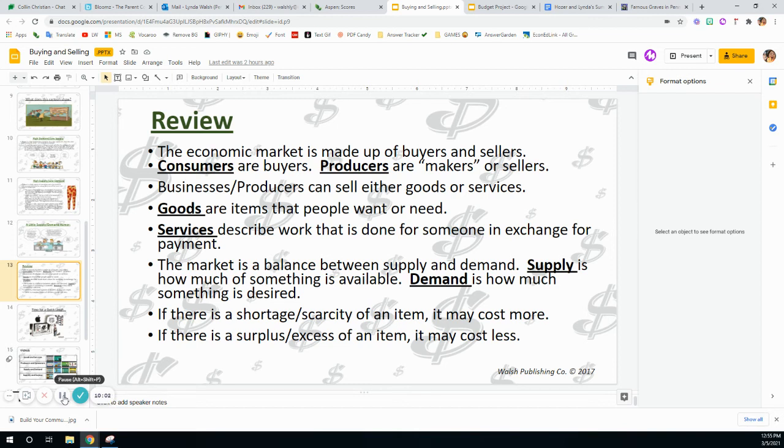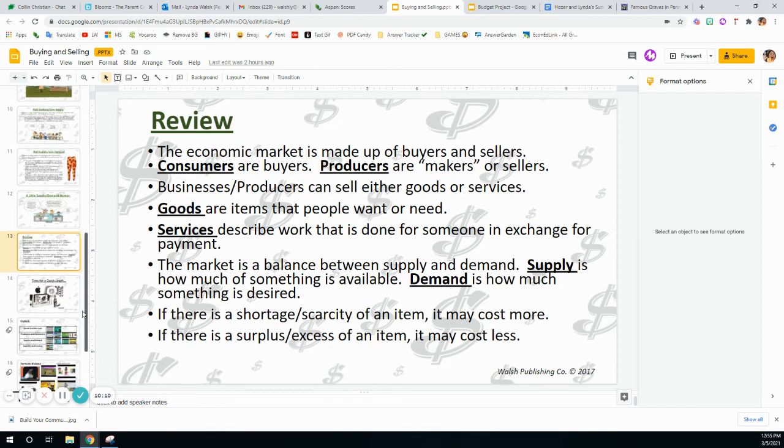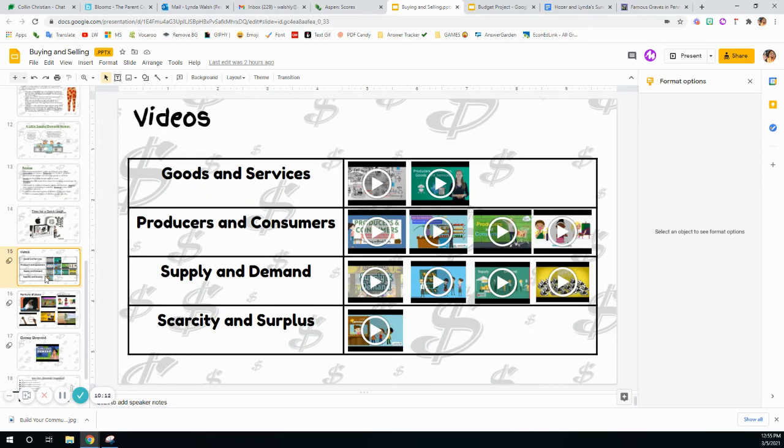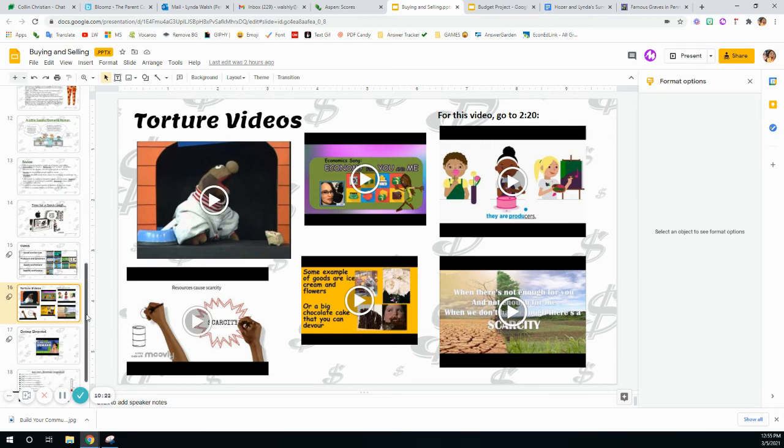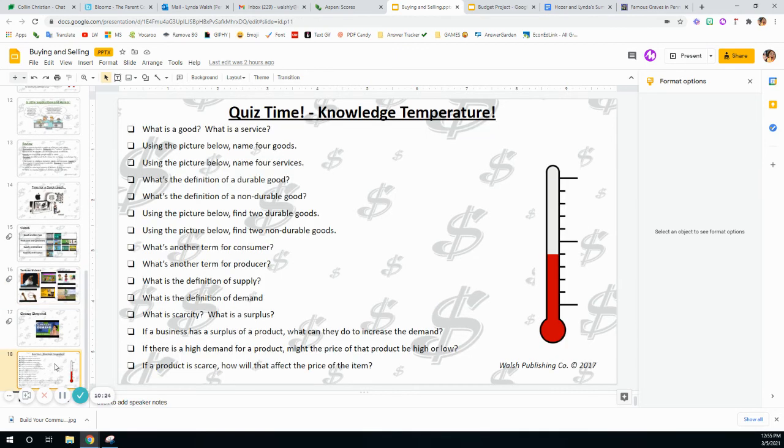If there is a shortage or scarcity of an item, then it may cost more. If there is a surplus or excess of an item, it may cost less. There are a number of videos to watch if you do not understand these concepts, so please take time to pause the video and check out the videos. Of course, there are also tutor videos about economics.